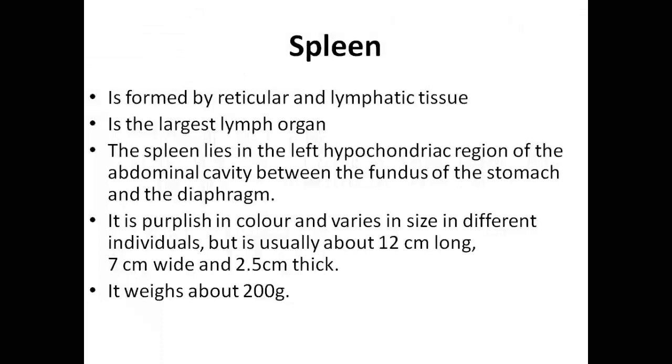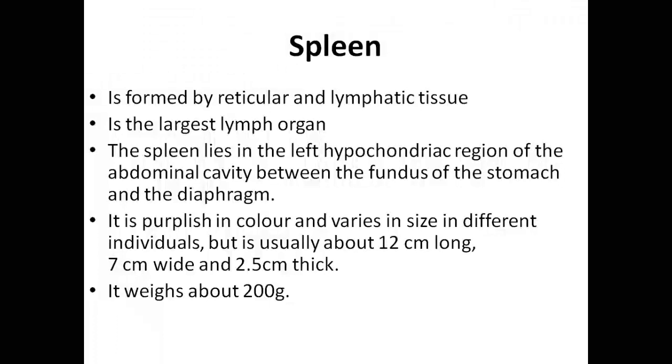So it is found in the left hypochondrium region of the abdominal cavity, between the fundus of the stomach and the diaphragm. So anatomically it is found at this position, but viscerally it's found between the fundus, or the head part of the stomach, and the diaphragm. So it's found in between the fundus and the diaphragm.